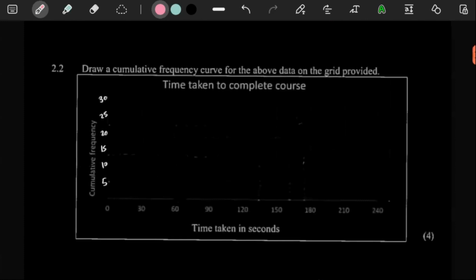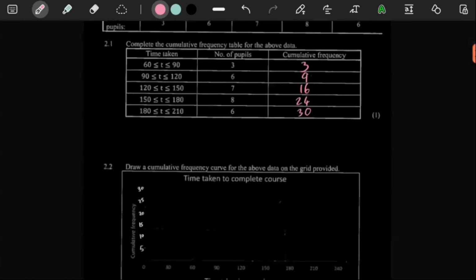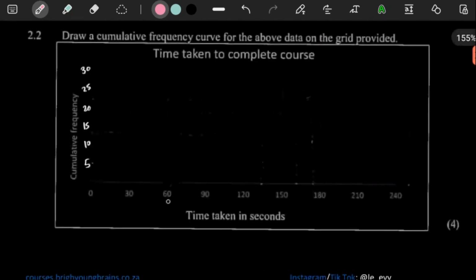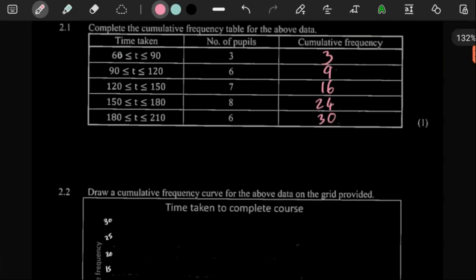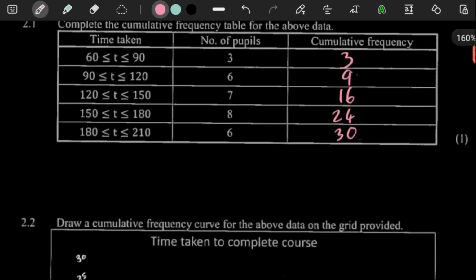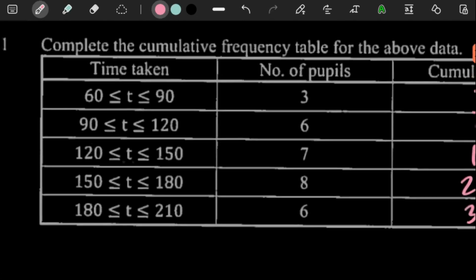For 4 marks here, they said draw a cumulative frequency curve for the above data on the grid provided. So the idea is, in the data you see here it starts with 60 to 90. So 60 to 90 is between here. Now you always plot in the middle of these two numbers. So between 60 and 90, in the middle, I think it's about 75. Yes, because to get the middle of those two numbers, you're just going to add them up and then divide by 2.